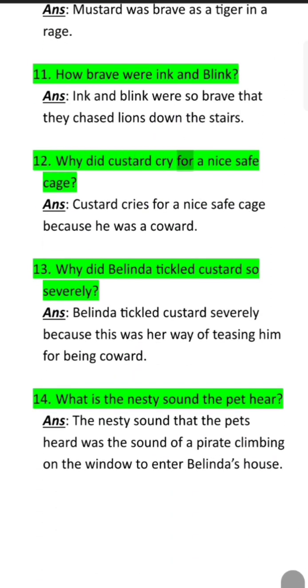Why did Custard cry for a nice safe cage? Ans. Custard cries for a nice safe cage because he was a coward. Why did Belinda tickle Custard so severely? Ans. Belinda tickled Custard severely because this was her way of teasing him for being a coward. What is the nasty sound the pets hear? Ans. The nasty sound that the pets heard was the sound of a pirate climbing on the window to enter Belinda's house.